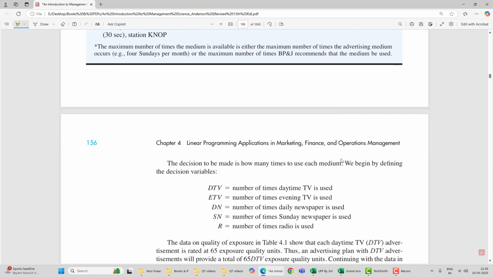So they have used these variables. DTV is the number of times daytime TV is used. When you are attempting such problems, the first job is to declare the variables properly. So this is how we have to declare the variables. ETV, number of times evening TV is used. DNB, the number of times daily newspaper is used. SN, number of times Sunday newspaper is used. And R, number of times radio is used.